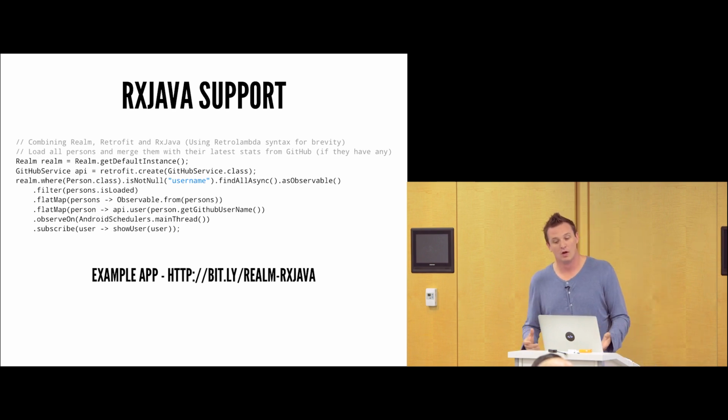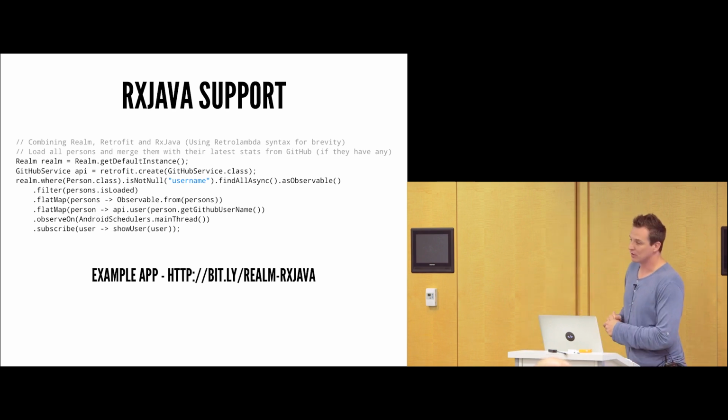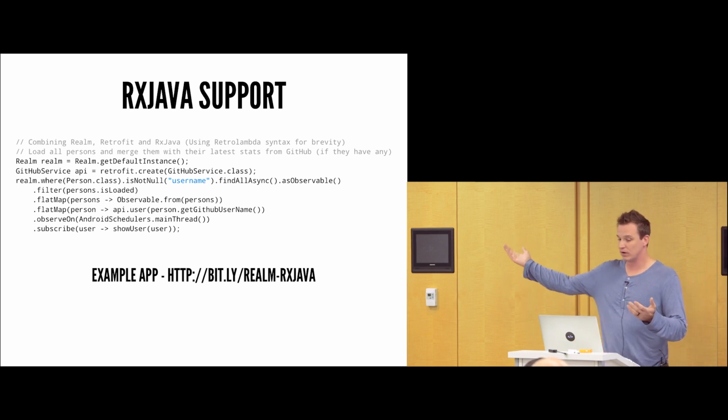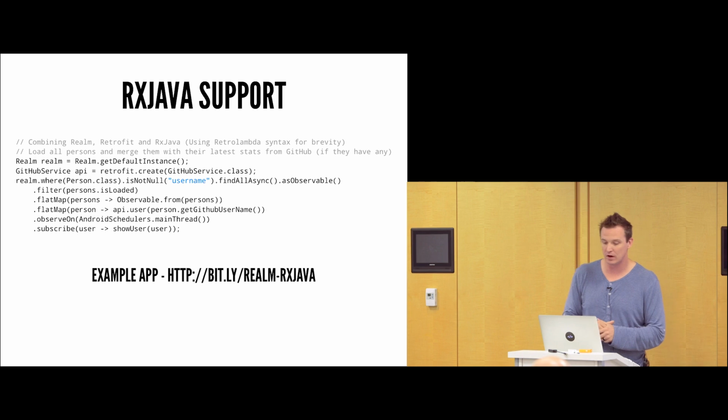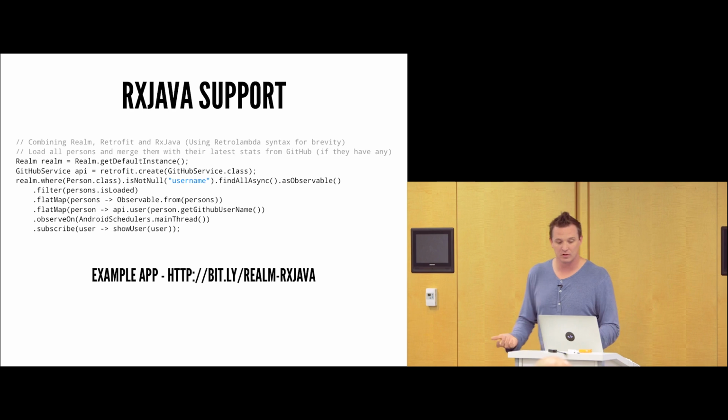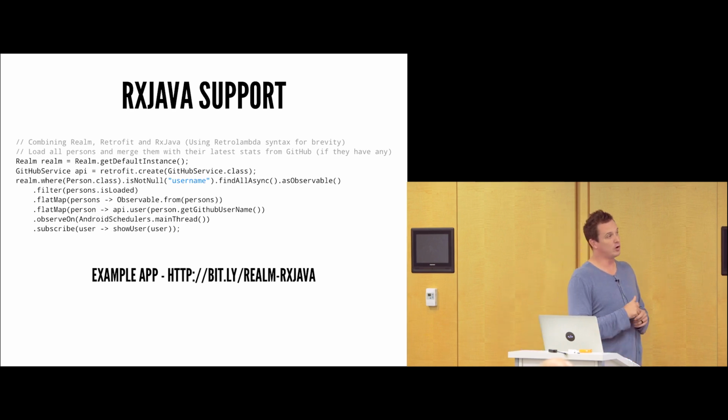Here's an example. There is an asObservable call that we can tack onto any of these basic asynchronous calls, which we're doing here. So we're going to do a findAllAsync, which is on the third line there. We're going to tack on an asObservable. This turns us into an Rx observable that we can use. Directly after that, we call a filter.